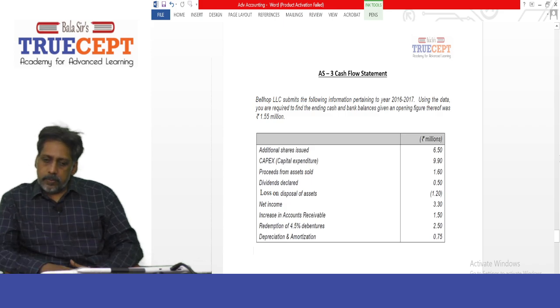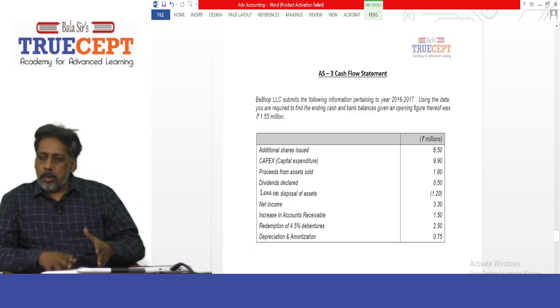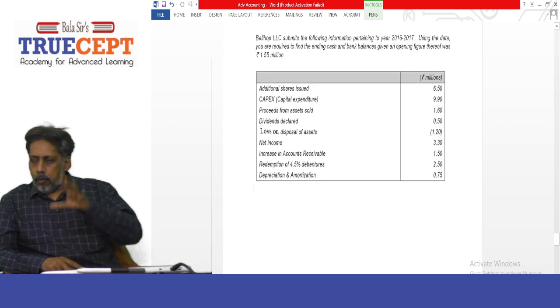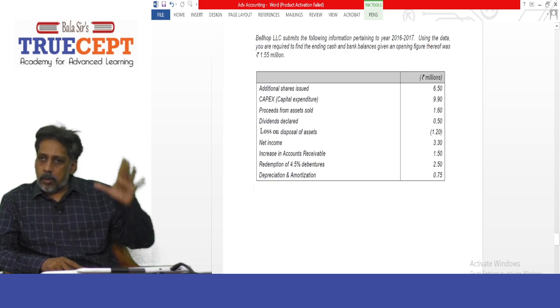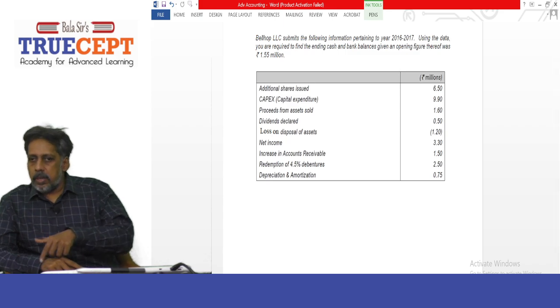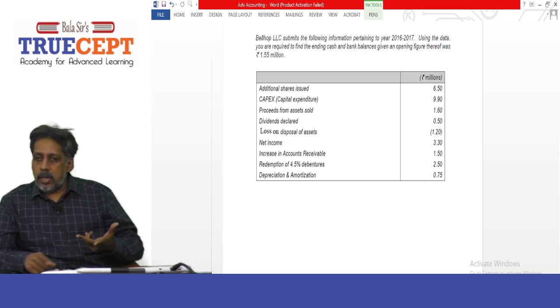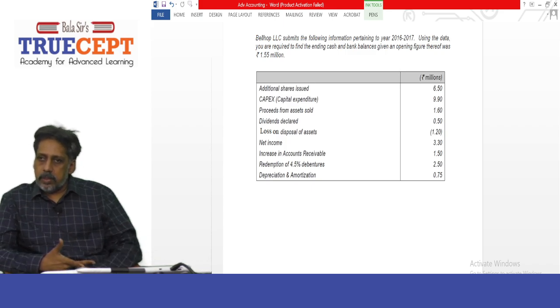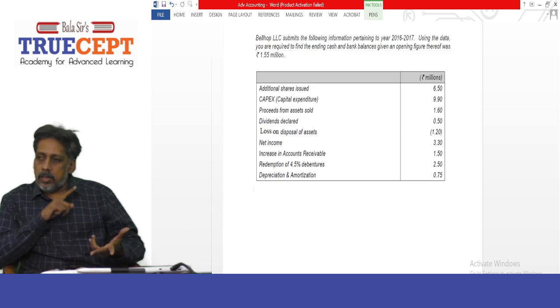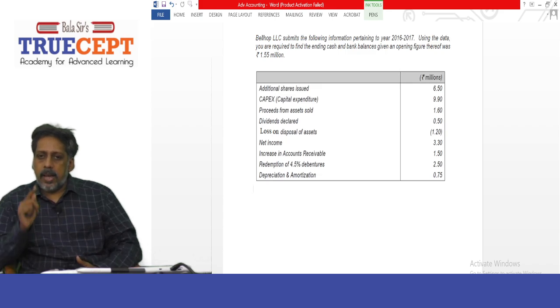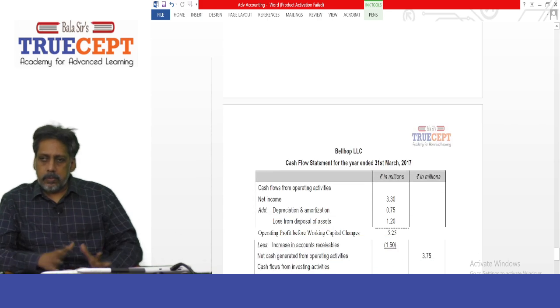Next, redemption of 4.5% debentures, 2.5 million. So redemption is a repayment of debentures. 2.5 million is a cash outflow. So 4.5% refers to the rate of interest on those debentures, right? So don't bother about the 4.5%. So redemption of debentures, what is the amount paid? 2.5 million. Next, depreciation and amortization, 0.75 million. And you know that's a non-cash expenditure to be added back while calculating cash flow from operating activities. Next, that's it.